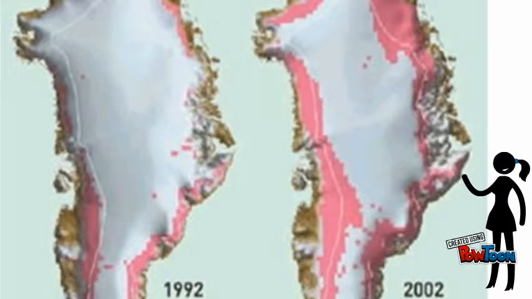It's more than Antarctica that is melting. There is also Greenland that is rapidly melting. This is an image from Greenland from 1992 till 2002. As you can see, things have changed a lot since then.